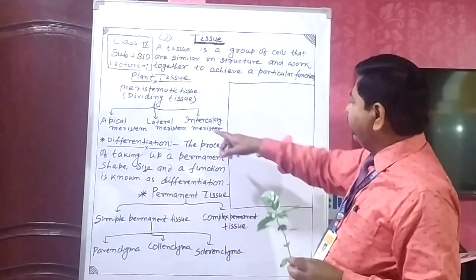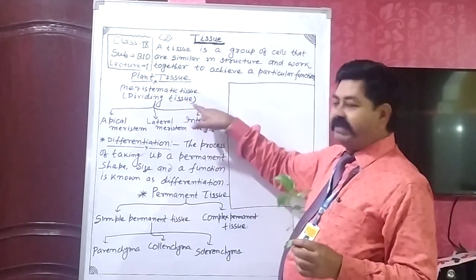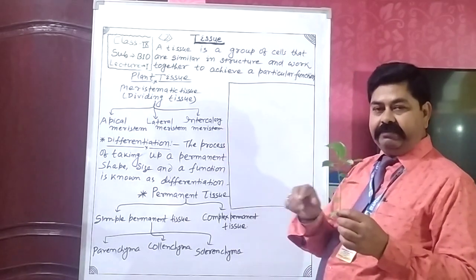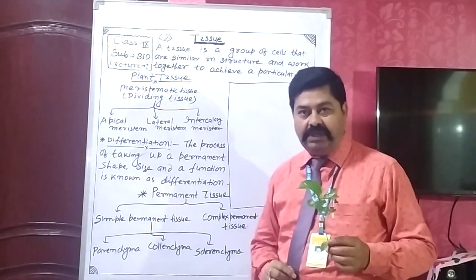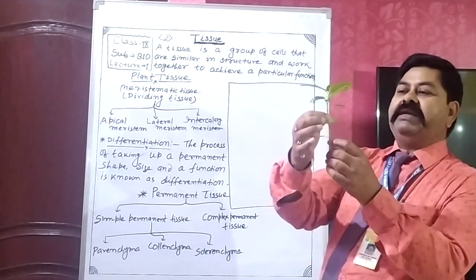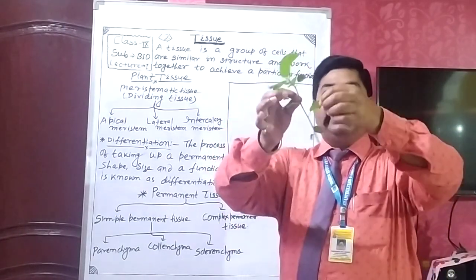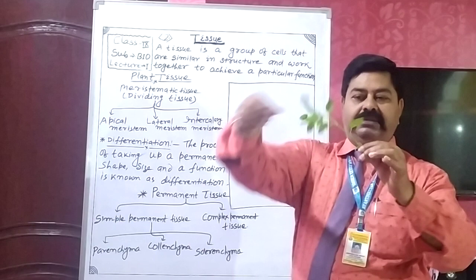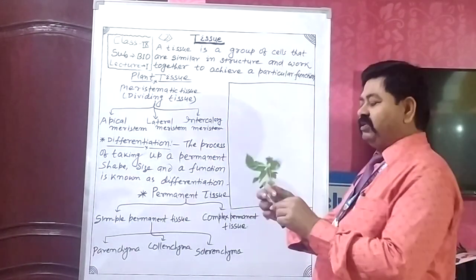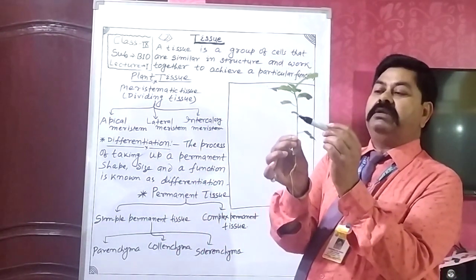The third part of meristematic tissue is intercalary meristem. Intercalary meristem is present at the base of the leaf. This is the leaf, and this part is known as the base of the leaf. This is the base of the leaf.